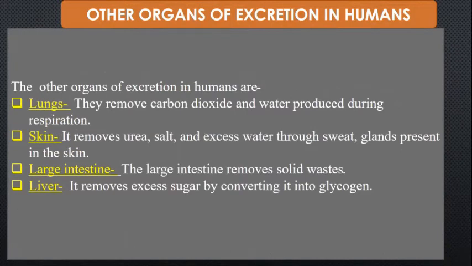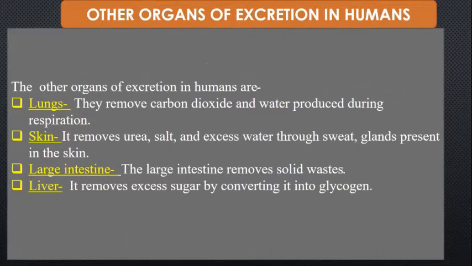Besides the excretory organ of human beings, the kidney, there are other organs in which excretion takes place. That is the lungs. Lungs remove the carbon dioxide and the water which is produced during respiration.